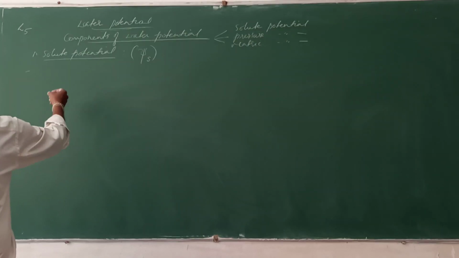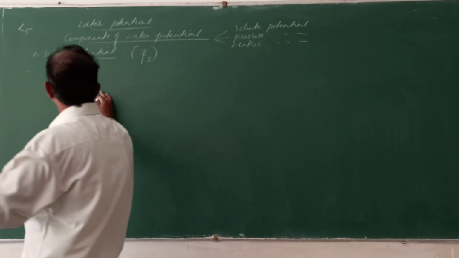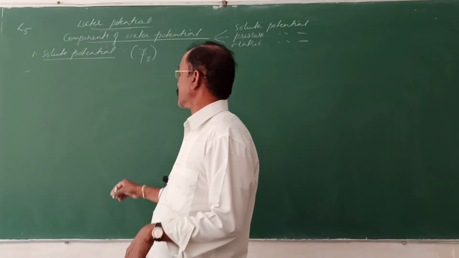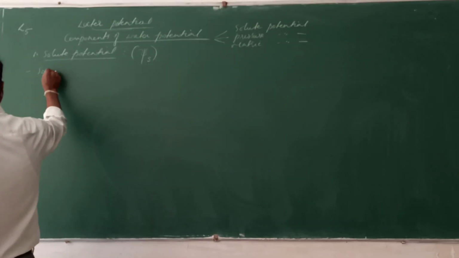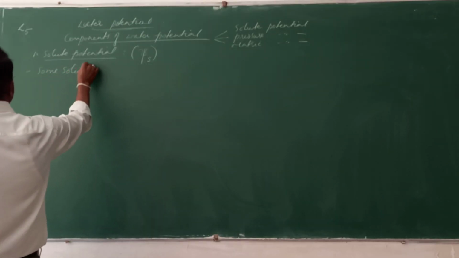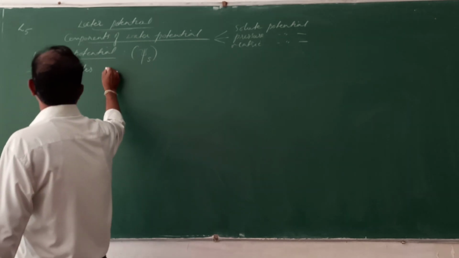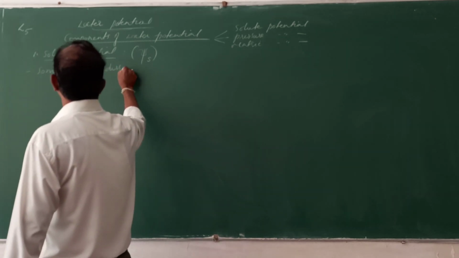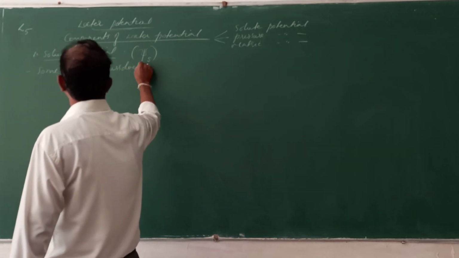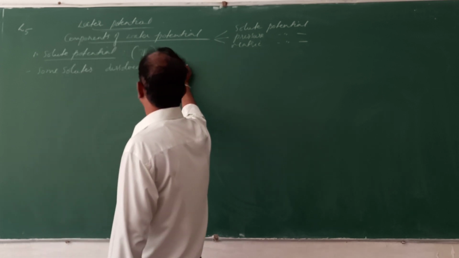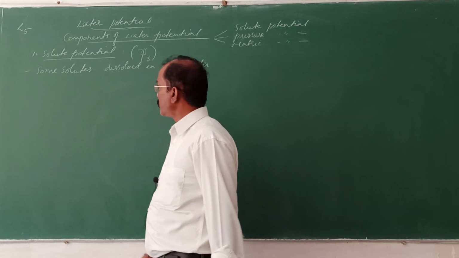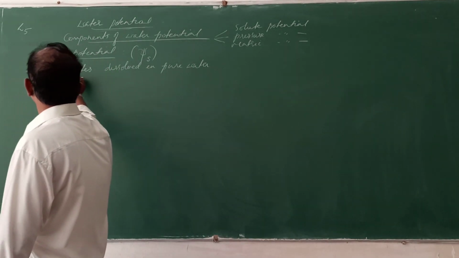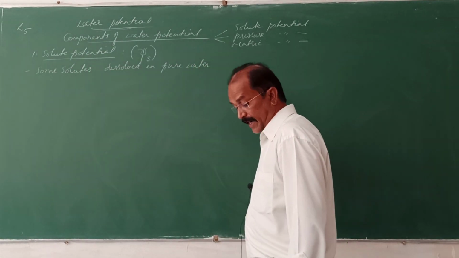So, solute potential: consider the concentration of the water decreases. Why does the concentration of the water decrease? If some solutes are dissolved in pure water, what happens? The concentration of the water decreases.